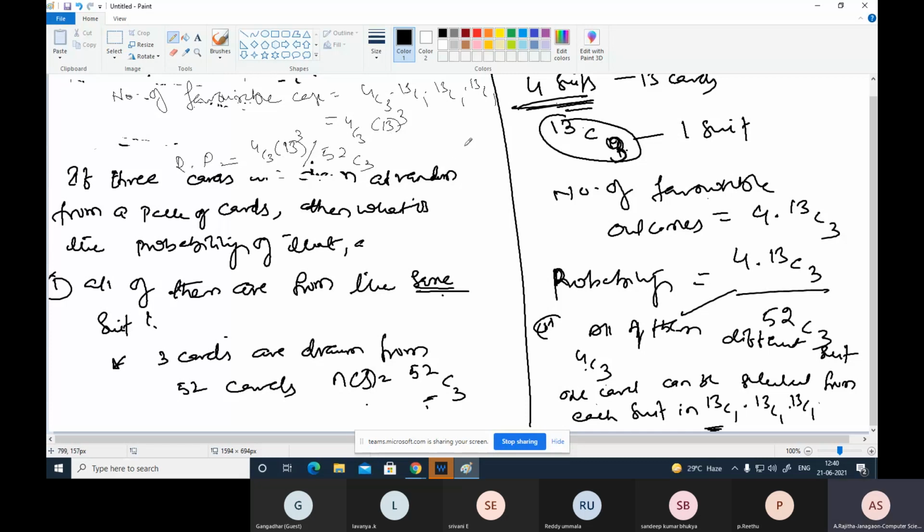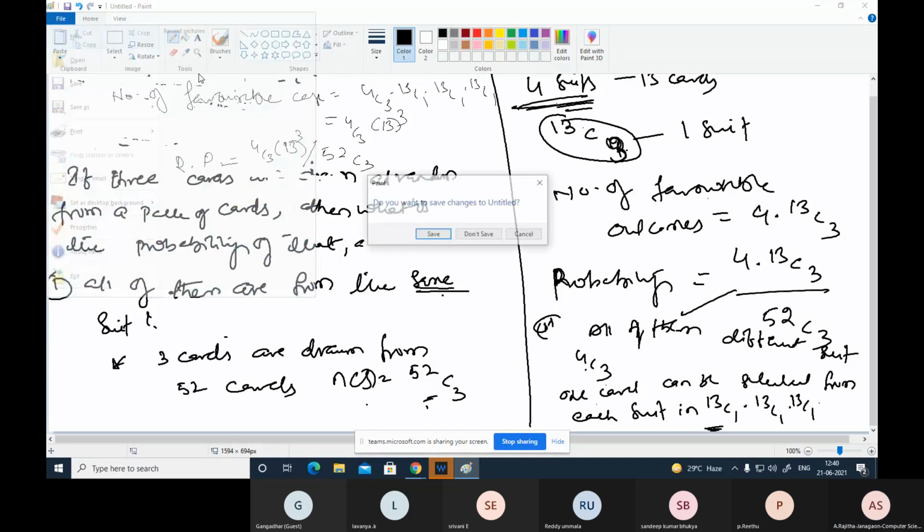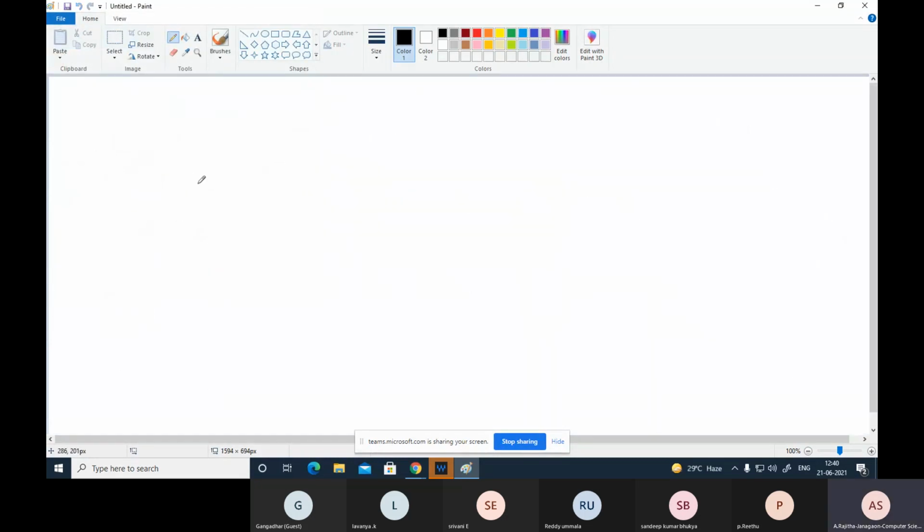Suppose some question is like this. Same 52 cards, select only 3 cards. These are the total cases.